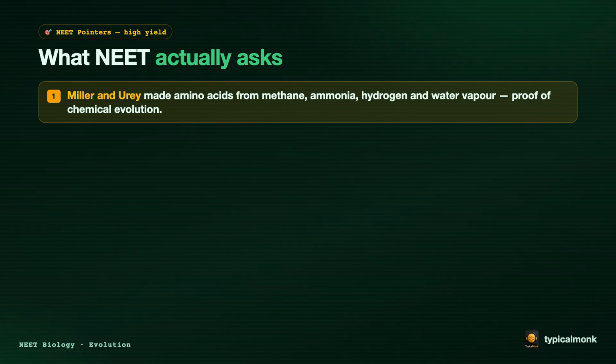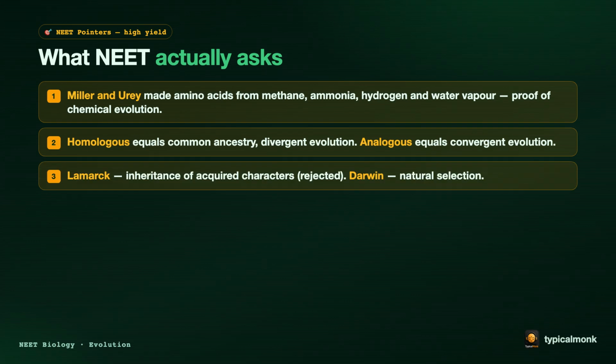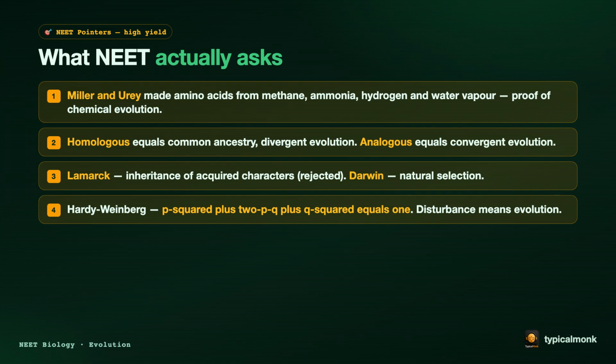Now the points that NEET asks directly. First, Miller and Urey made amino acids from methane, ammonia, hydrogen, and water vapor. This is proof of chemical evolution. Second, homologous means common ancestry, divergent evolution. Analogous means convergent evolution. Third, Lamarck gave the inheritance of acquired characters, which is rejected. Darwin gave natural selection. Fourth, Hardy-Weinberg, p squared plus 2pq plus q squared equals 1. A disturbed balance means evolution.